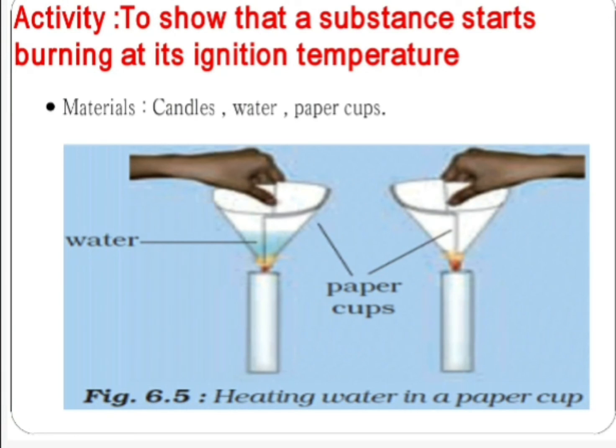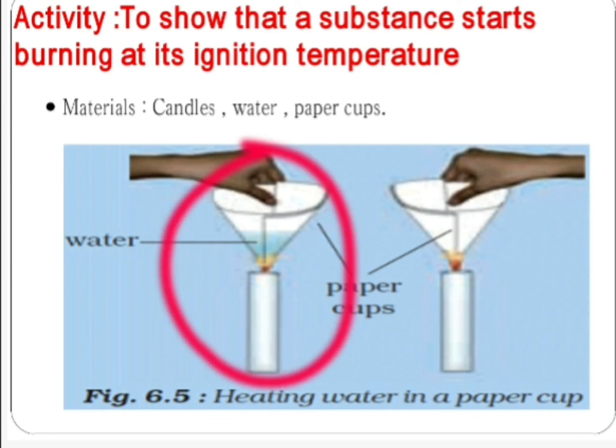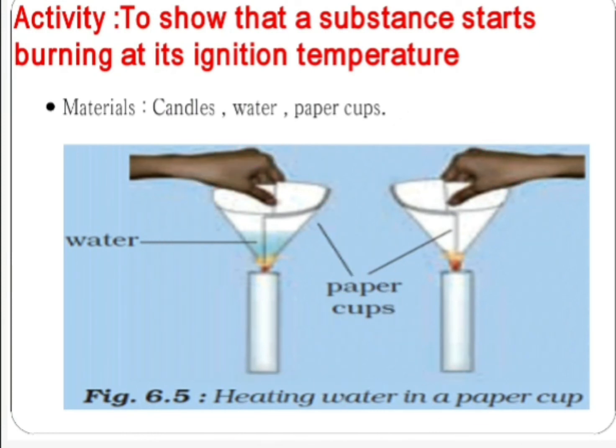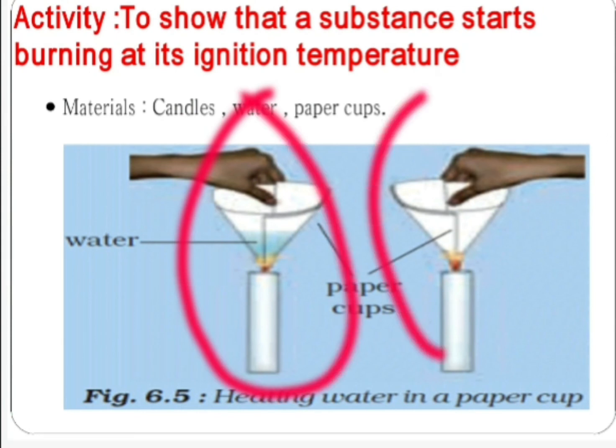Now procedure: pour about 50 ml water in one of the cups and keep another cup empty. Heat both the cups separately with the candle and observe them.